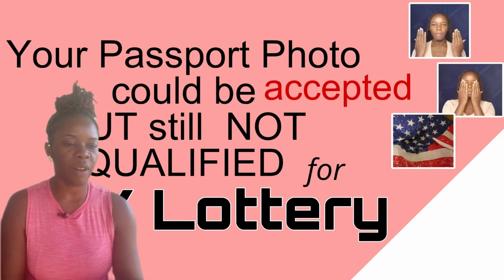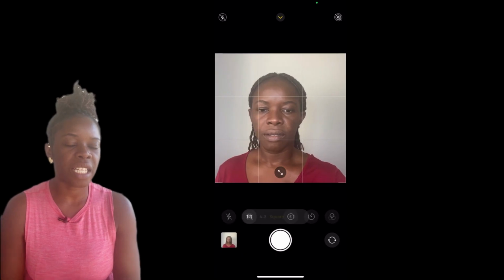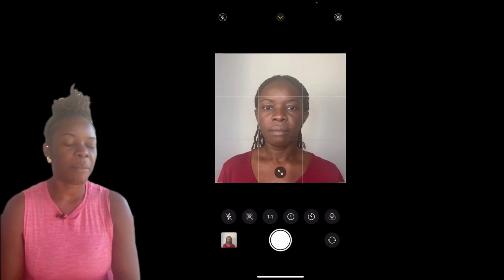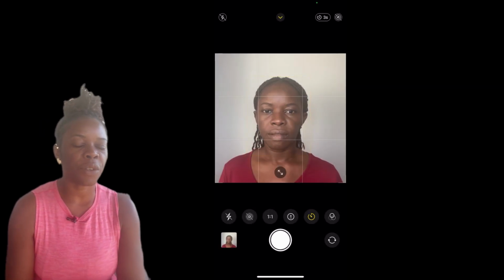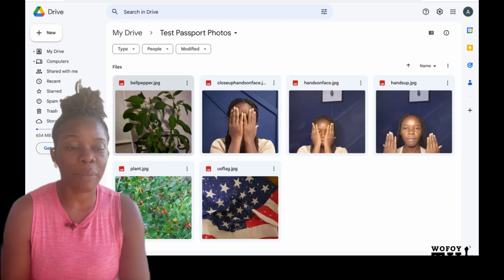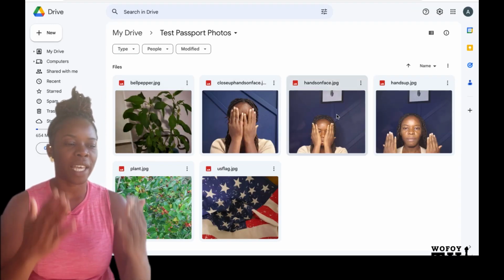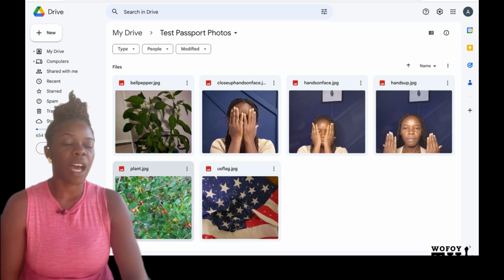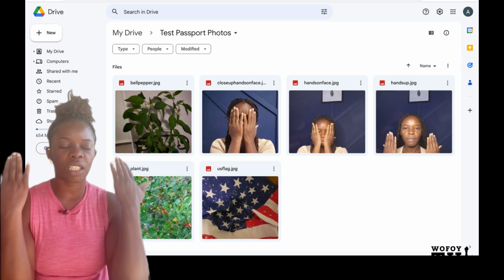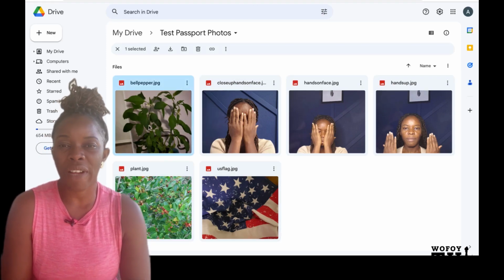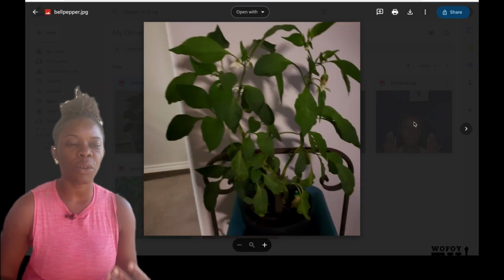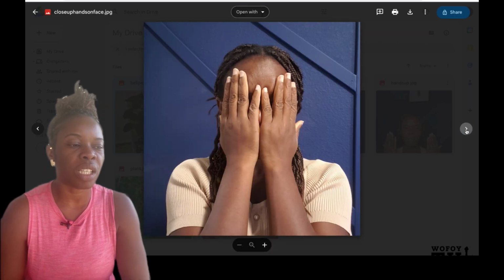Okay, these are photographs that I have taken and saved on my computer. The way I took them, I used my Android phone with the 1:1 aspect ratio. I took a photo of a plant that I have, which is a bell pepper plant. I took a photo with my hands covering my eyes, a photo with my hands on my side, and a photo of a plant and then the American flag. So these are just random photos to demonstrate what I'm trying to let you guys know.